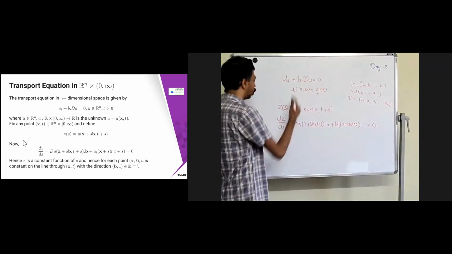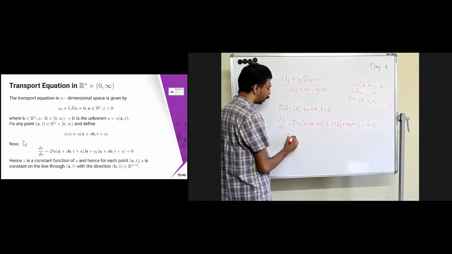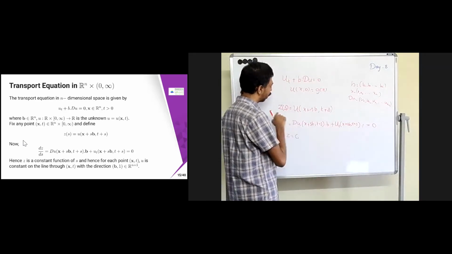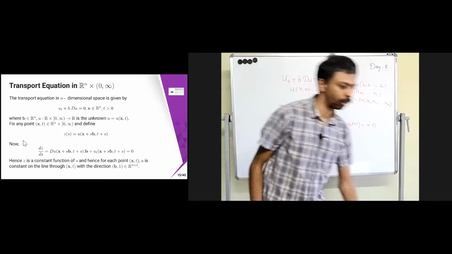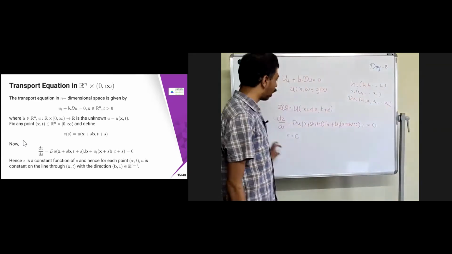Therefore z is going to be constant along that characteristic.